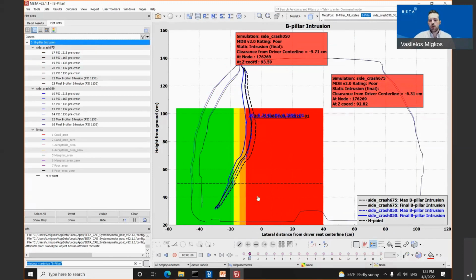In such an easy way, the user can also create the post-processing according to the IIHS structural rating, either for the newest version or for the oldest version.